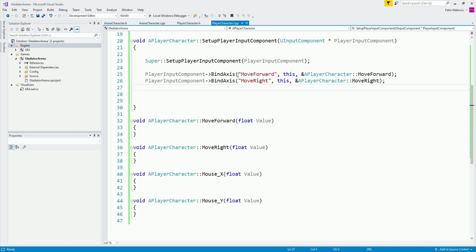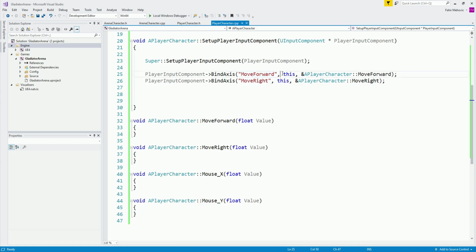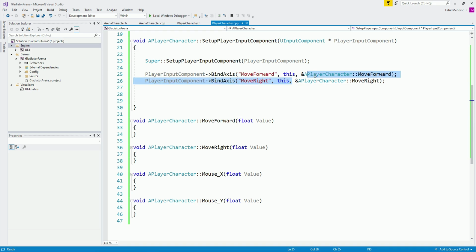So we are going to bind this axis mapping that we have defined over here, and we are going to bind it inside of this class with this function, which is the move right function, which means when we press, for example, the A or D key, the move right is going to be called, it's going to call this function move right, and it's going to execute all the code that we put inside.